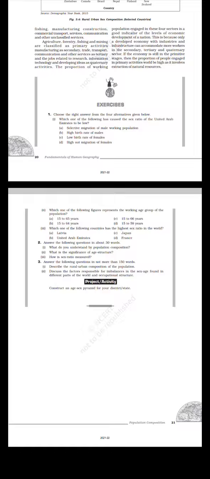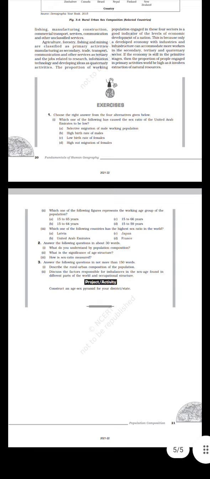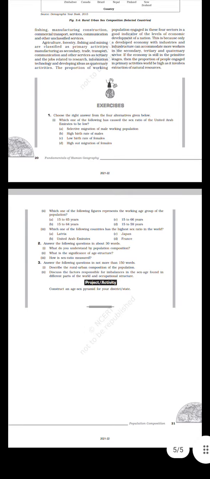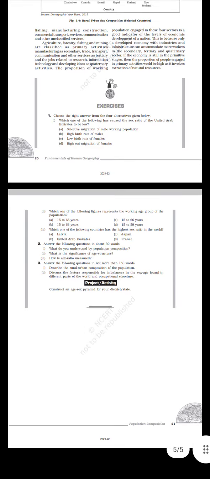Answer the following questions in about 30 words. What do you understand by population composition? What is the significance of age structure? How is sex ratio measured? Answer the following questions in not more than 150 words. Describe the rural urban composition of the population. Discuss the factors responsible for imbalances in the sexes found in different parts of the world and occupational structure.